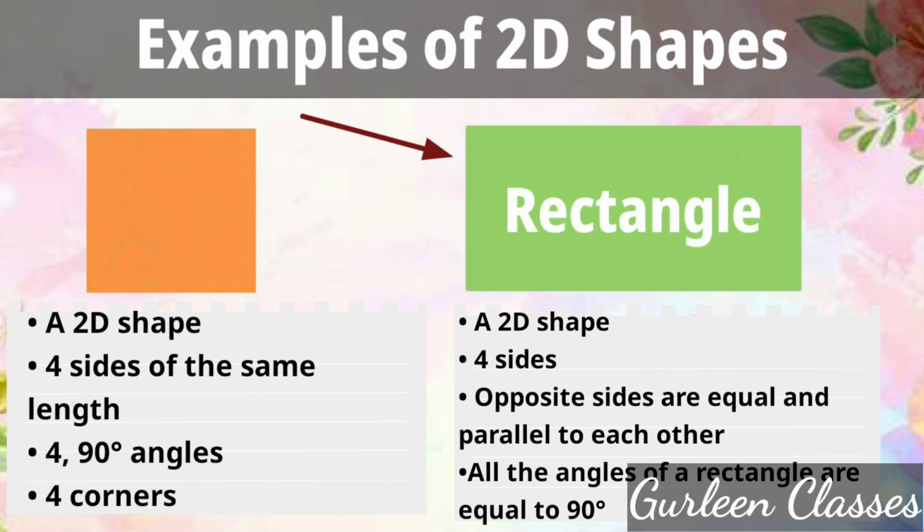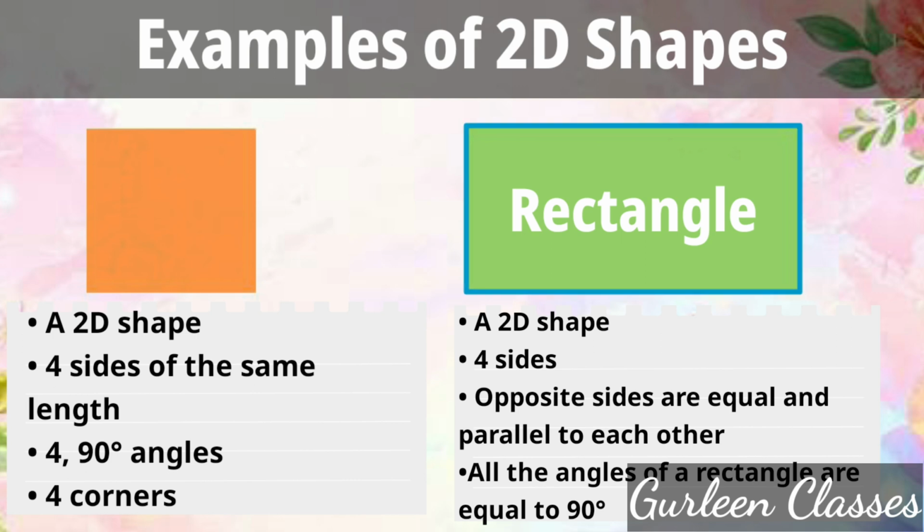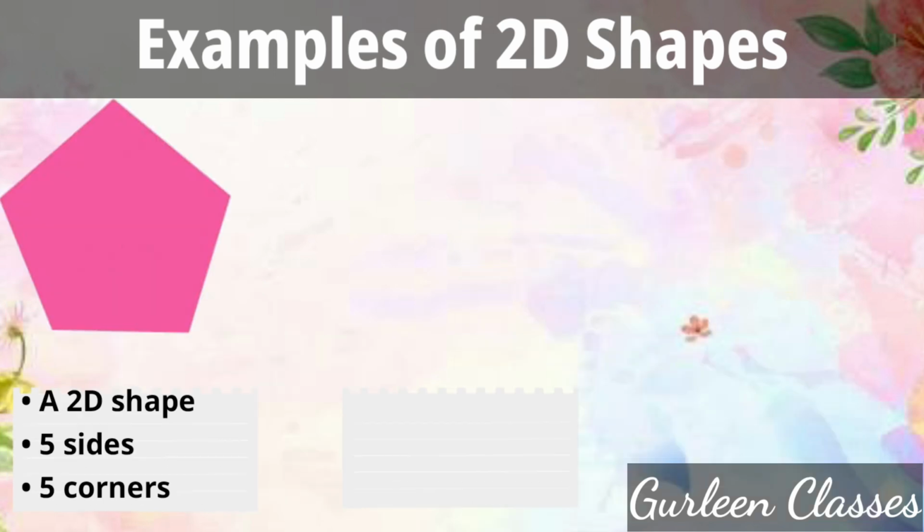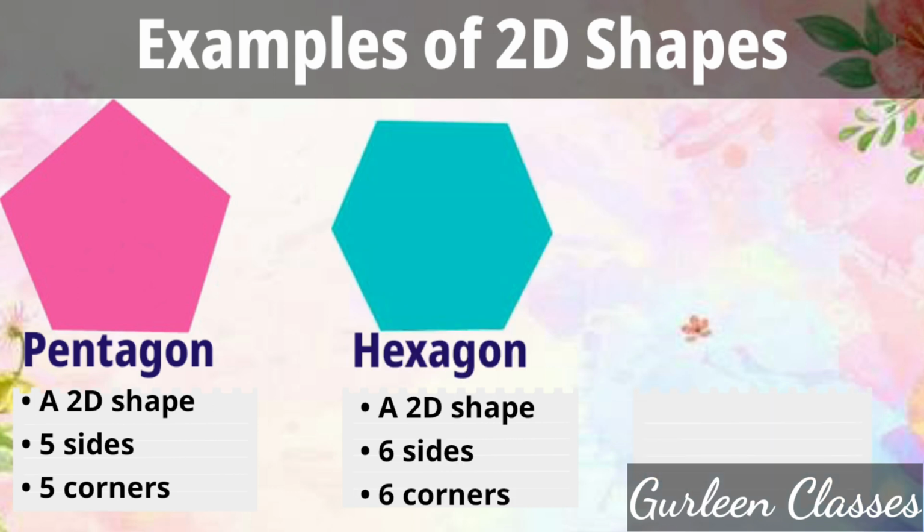Then rectangle, it is also a 2D shape which has 4 sides where the opposite sides are equal and parallel to each other. All the angles of a rectangle are equal to 90 degrees. Next, pentagon. It is also a 2D shape. It has 5 sides and 5 corners. Then hexagon. It is also a 2D shape. It has 6 sides and 6 corners.